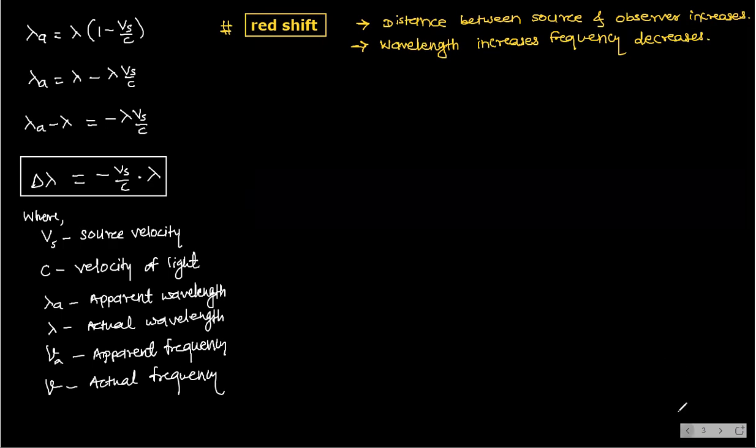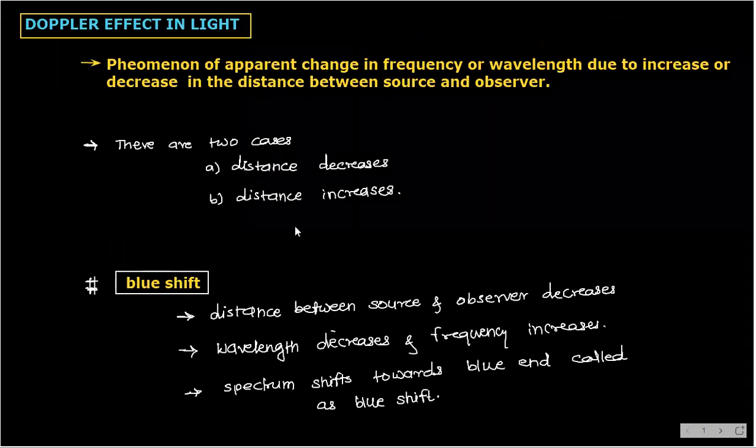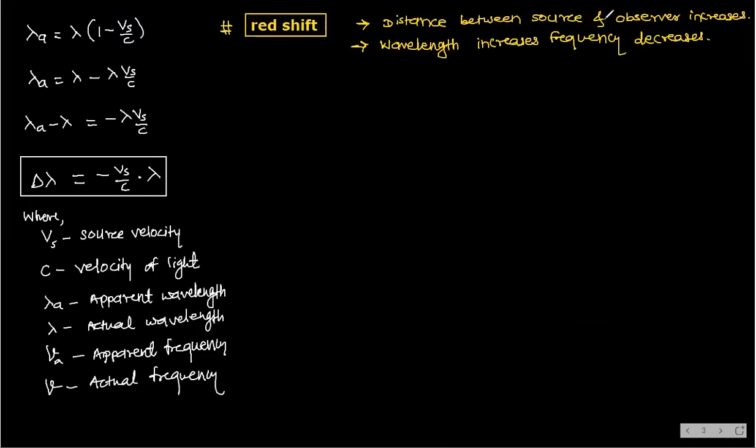Can you see? Here, distance between source and observer decreases. Wavelength decreases, frequency increases. Here it is reverse. See here, distance between source and observer increases. Wavelength increases, frequency decreases, and the spectrum will shift towards the red end.